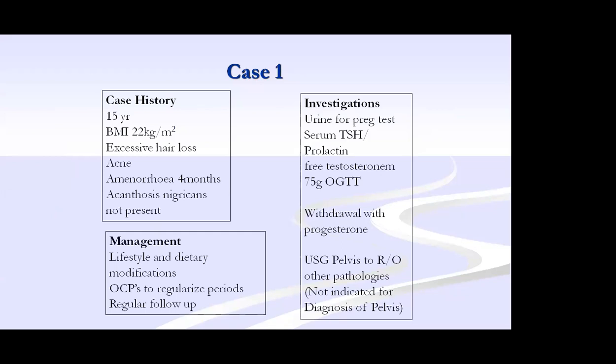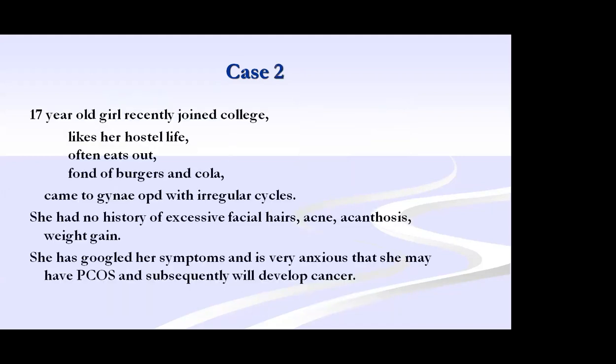So in this case, amenorrhea, rule out pregnancy. Do TSH and prolactin to rule out hyperprolactinemia, free testosterone, that is calculated free testosterone, adrenal, and 75 gram OGTT to rule out diabetes. Give the progesterone, withdrawal bleeding, then you do the ultrasound. So the final treatment is exercise, OC pills to regularize her bleeding, and regular follow-up. This OCP can be continued, as I mentioned, for 6 months to 1 year. So that is the first case.